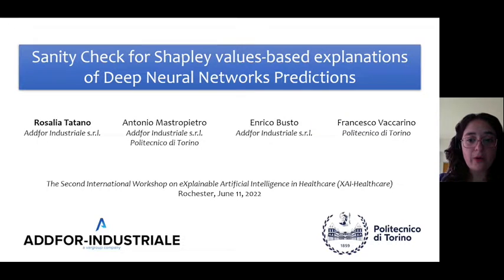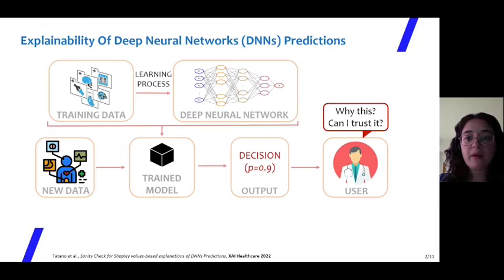Also, on behalf of my co-authors, I would like to present our paper, Sanity Check for Shapley Value-Based Explanations of Deep Neural Networks Predictions. Deep neural networks, shortly DNNs, are algorithms trained to solve complex problems involving a large amount of data. When new data are supplied, a prediction is provided in output. However, the way DNNs reach a certain prediction is not easily understood. Thus, DNNs are named black boxes.